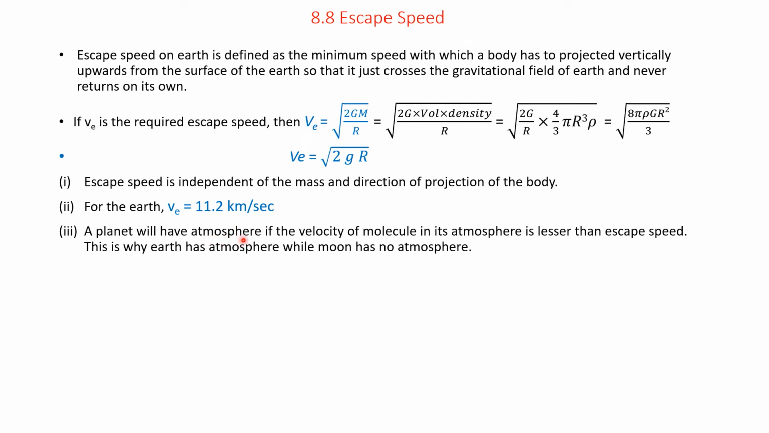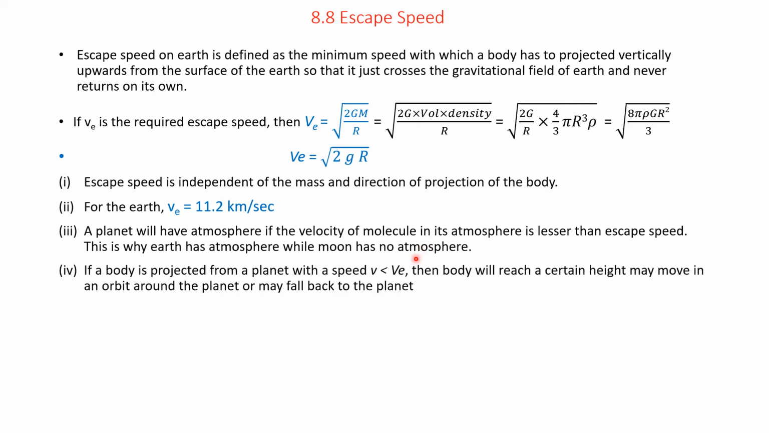A planet will have an atmosphere if the velocity of molecules in its atmosphere is less than the escape speed. That is why Earth has an atmosphere while the Moon has no atmosphere. So, if the velocity of the molecules in the atmosphere is less than the escape speed, then the planet will retain an atmosphere, whereas the Moon has no atmosphere.